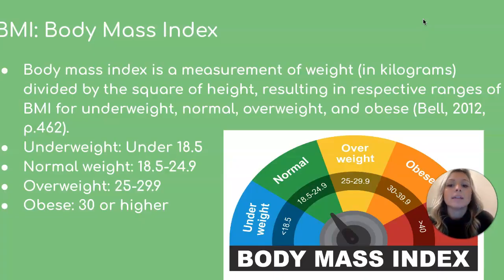So what is BMI? BMI is body mass index, and page 462 of our textbook explains that body mass index is a measurement of weight in kilograms divided by the square of height, resulting in respective ranges of BMI for underweight, normal, overweight, and obese. For ages 20 and over, the following scale is used to determine these ranges. So underweight would be anything under 18.5. Normal weight would be anything 18.5 to 24.9. Overweight would be 25 to 29.9, and obese would be 30 or higher.